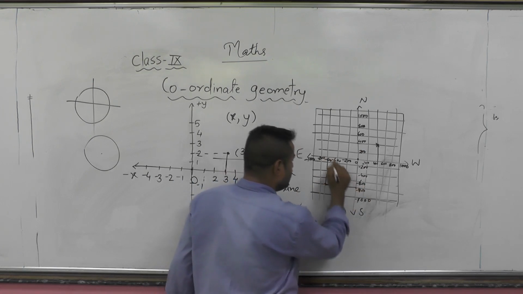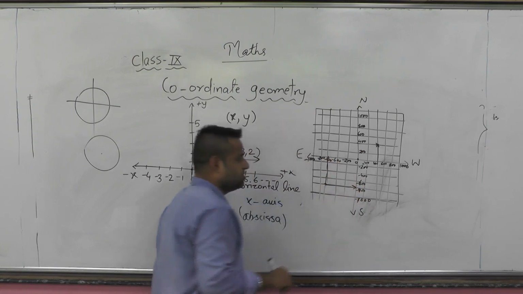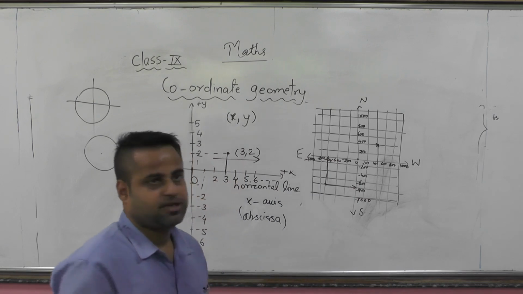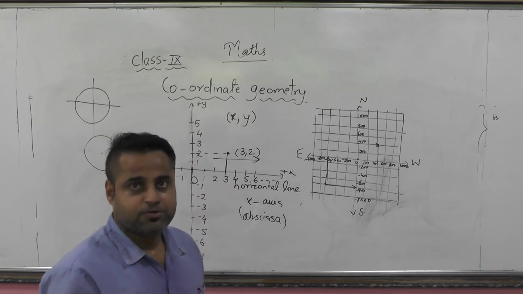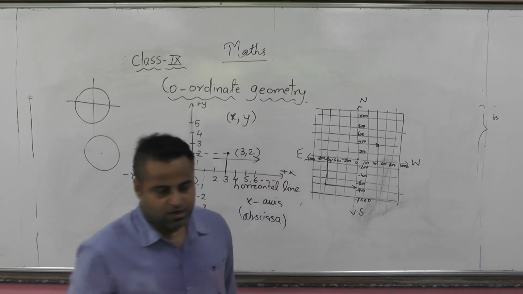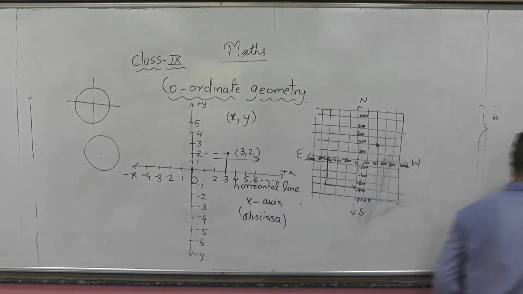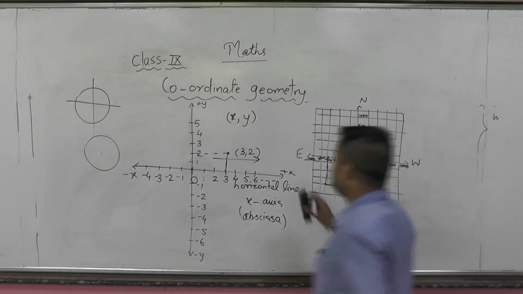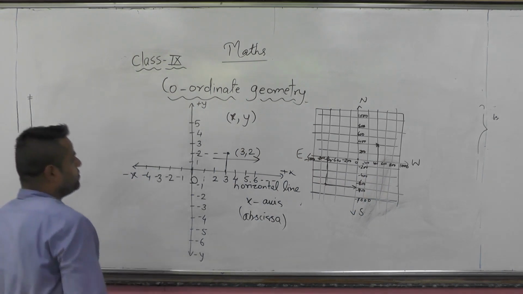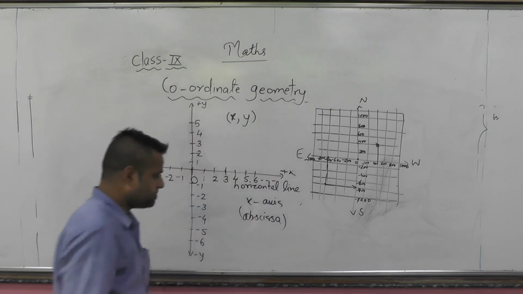Always we take the x-axis value first. Just remember that, it is very important. While reading these types of graphs, you need to remember that. So that's how we can recognize the position of cars or things on the streets. Now we are moving on to another exercise. Before that, let me tell you one more thing about graphs.